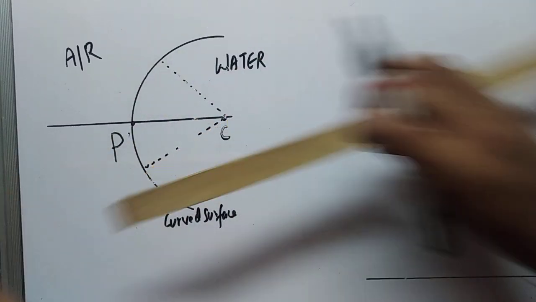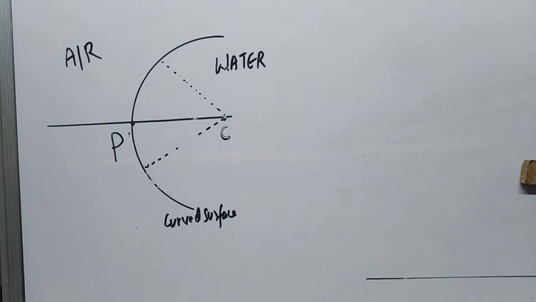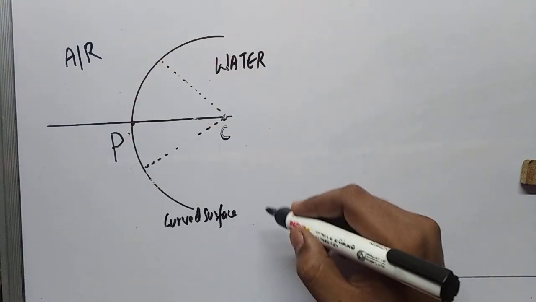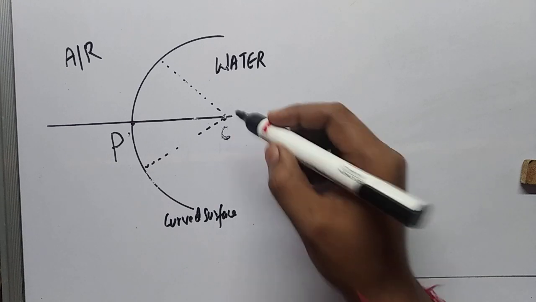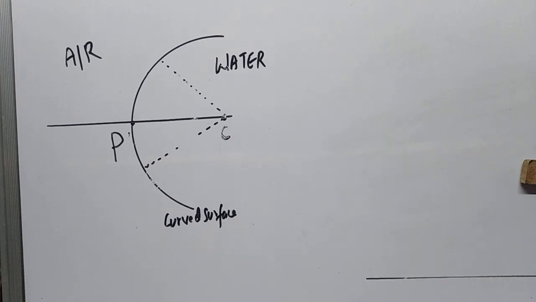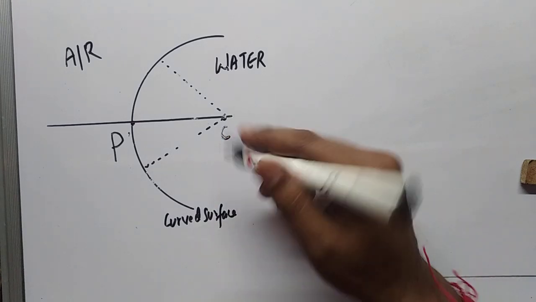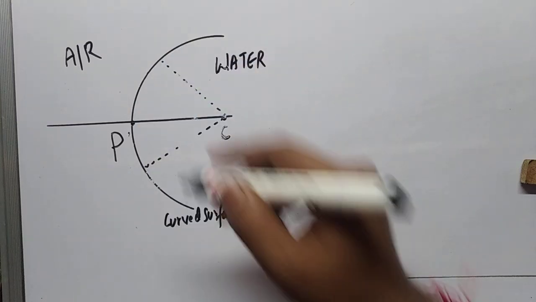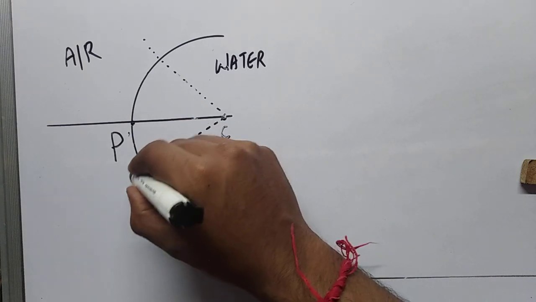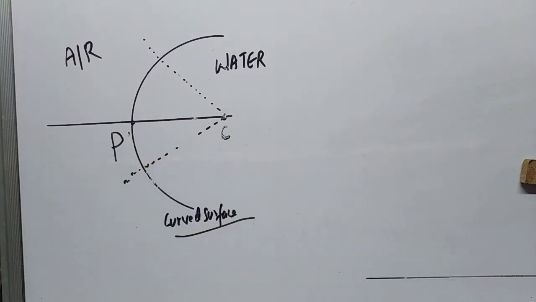This thing you have already learned in the reflection chapter also. This curved part is a part of a big sphere. It has a center which is known as the center of curvature. Any line drawn from the center to the curved part is the normal. You can extend them. Now we have taken a transparent material.